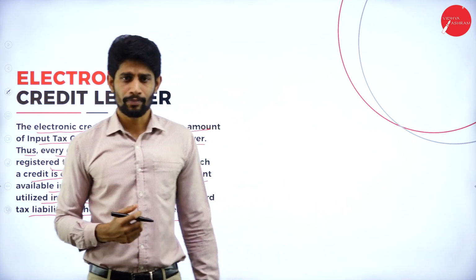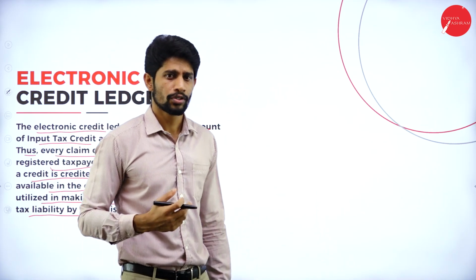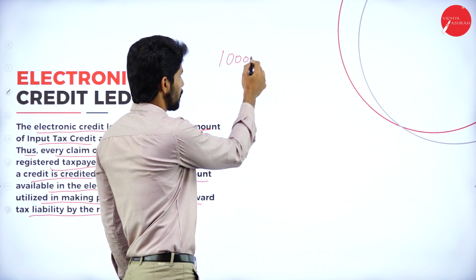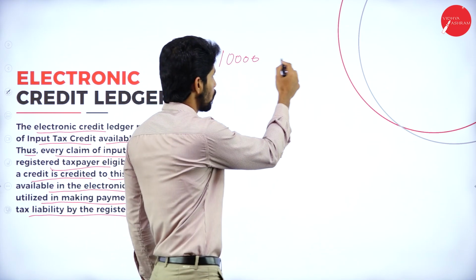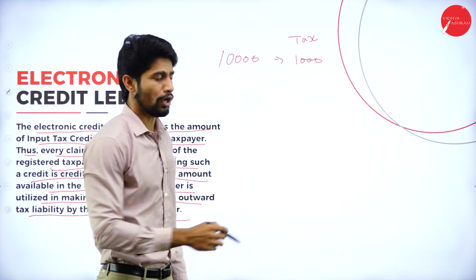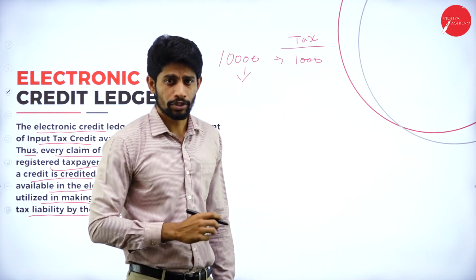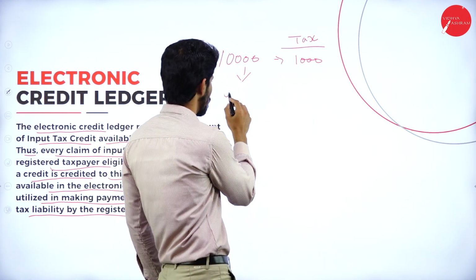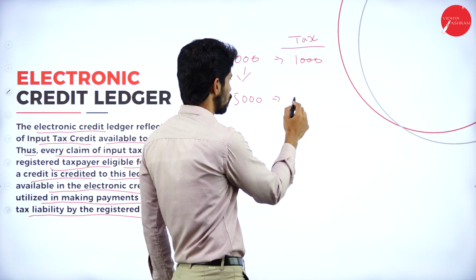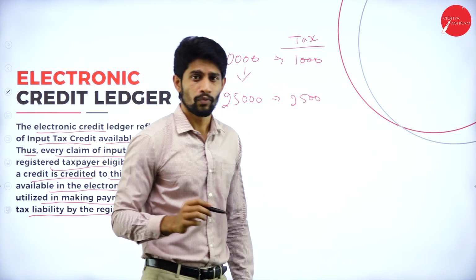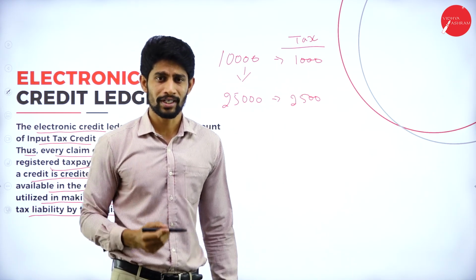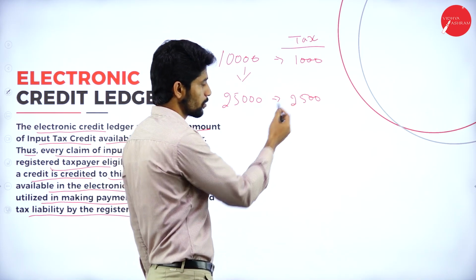So what will happen? You are going to purchase some product. You are a manufacturer, you are going to purchase some inputs. On those inputs, you are going to pay tax. Say you purchased goods worth rupees 10,000, and you paid tax of 1,000 rupees. You convert it into finished goods and you are selling the finished goods for rupees 25,000. For how much are you selling? For 25,000. On 25,000, you are supposed to pay 2,500 rupees of tax. While purchasing the input, that is raw material, you paid 1,000 rupees. Now you are selling the final product, so by converting the raw material into finished goods, you are supposed to pay 2,500.